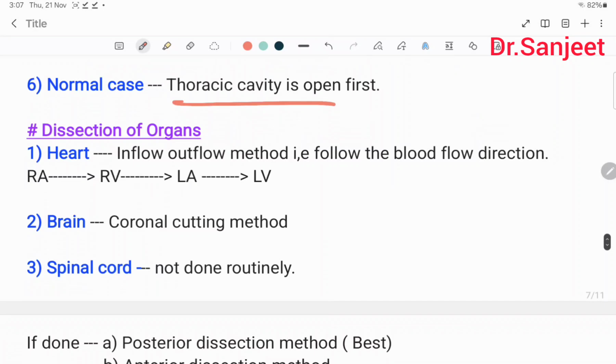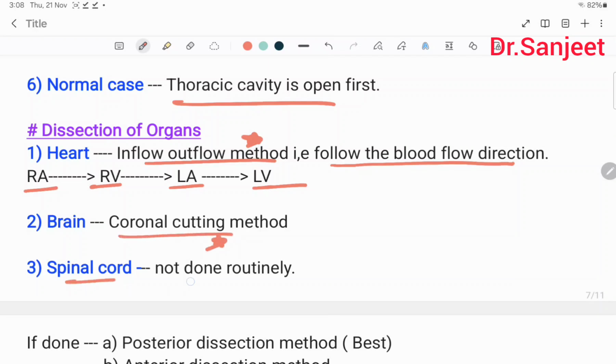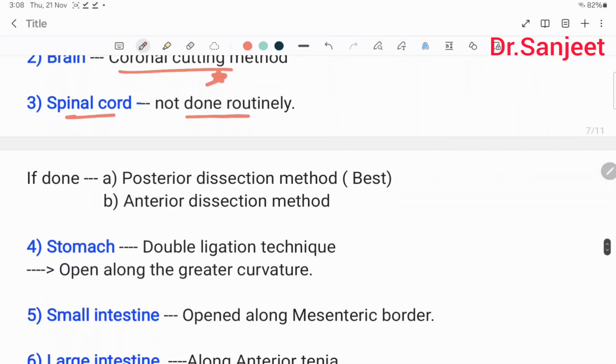Dissection of organs: heart, by the inflow outflow method, that is, following the flow direction of blood, like right atrium, then right ventricle, then left atrium, then left ventricle. Brain, by the coronal cutting method. Spinal cord is not done routinely. If done, posterior dissection is best.